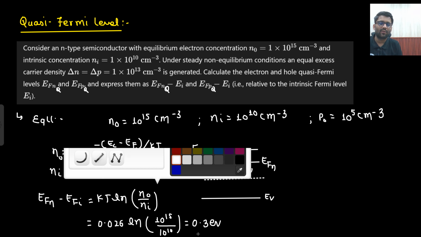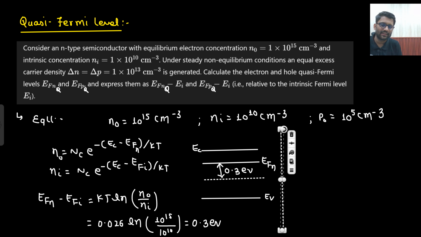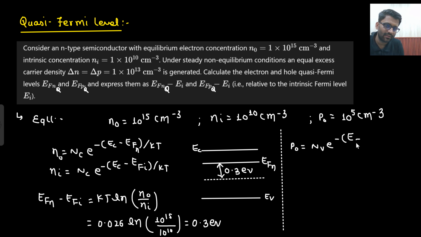Now some other formula also I have. Which formula? Sir, here you are using the formula of only electrons, but you can use the formula of holes as well. What will be the number of holes in your n-type semiconductor? It is an n-type semiconductor. So the number of holes in n-type semiconductor, what would that be? Nv e to the power minus (Ef minus Ev) by kT. And it is going as n-type semiconductor only.